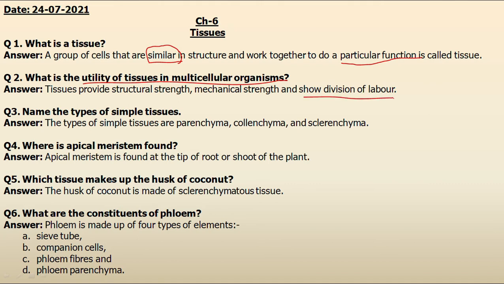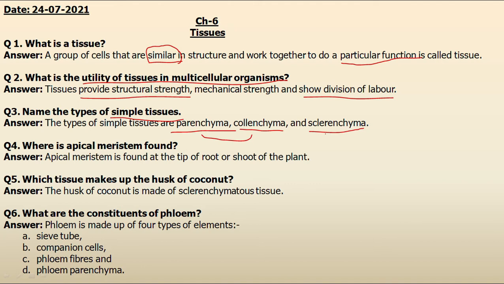What about our skin? Our skin is a tissue. So we can also say that tissues provide protection and give structural strength to our body. Now the next question is, name the types of simple tissues. Students, do you remember what these are? Simple permanent tissues are those which are made up of only one type of cells, and they are divided into parenchyma, collenchyma and sclerenchyma, out of which parenchyma and collenchyma are living and sclerenchyma is dead.